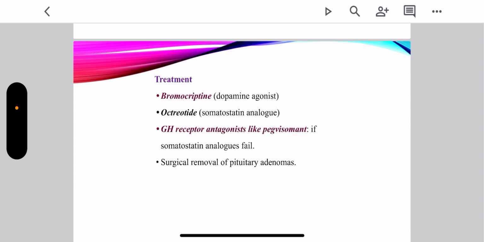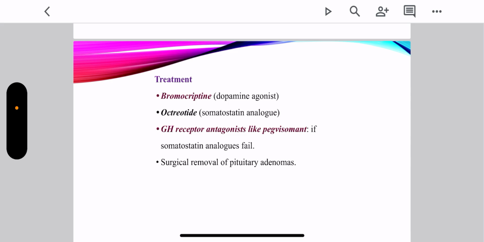Regarding the treatment part, it's very important. We can give bromocriptine. What is the mechanism of action? It is a dopamine D2 receptor agonist. Now, how does it act? It suppresses the secretion of growth hormone because it is already high. We have to suppress this.